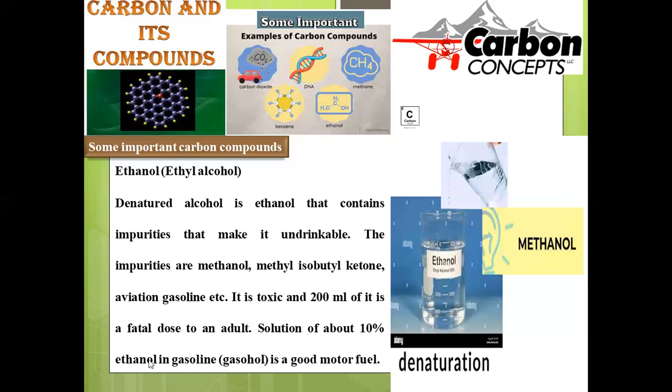A solution of about 10% ethanol in gasoline is said to be gasohol, and it is an efficient motor fuel. It will reduce carbon emissions into the environment. Nowadays there is a great focus on blending ethanol with gasoline, because the availability of gasoline is limited. That's the first concern and the first constraint.